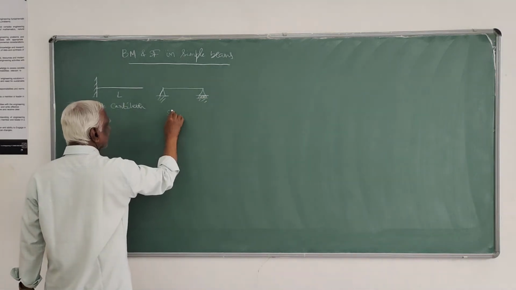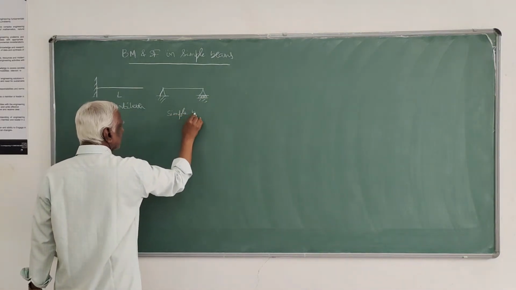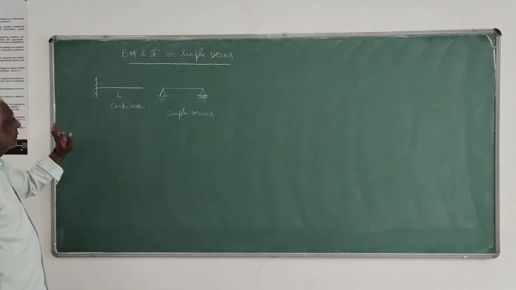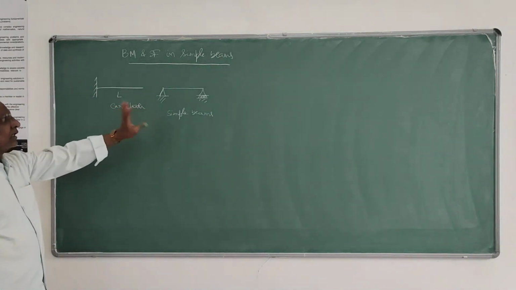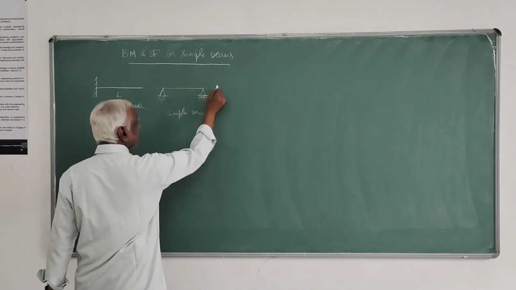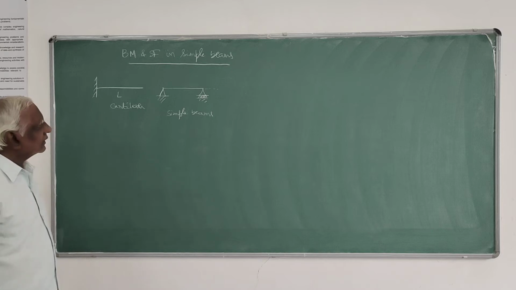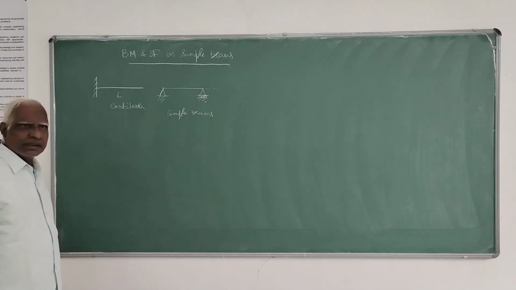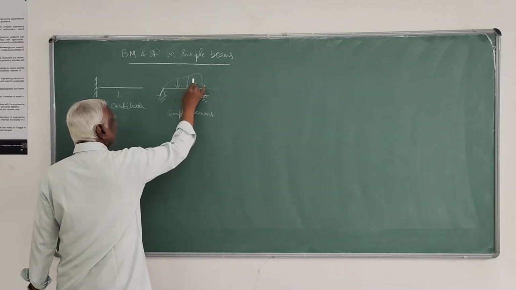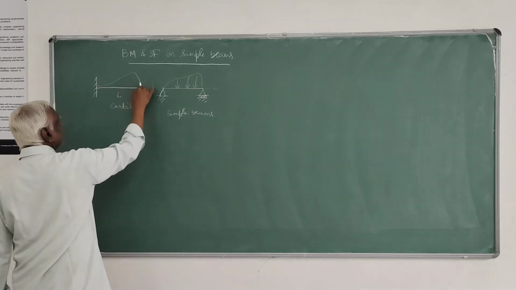They are called simple beams. Sometimes we also have simply supported beams with overhang, called overhang simple beams. Usually they are subjected to vertical loads.